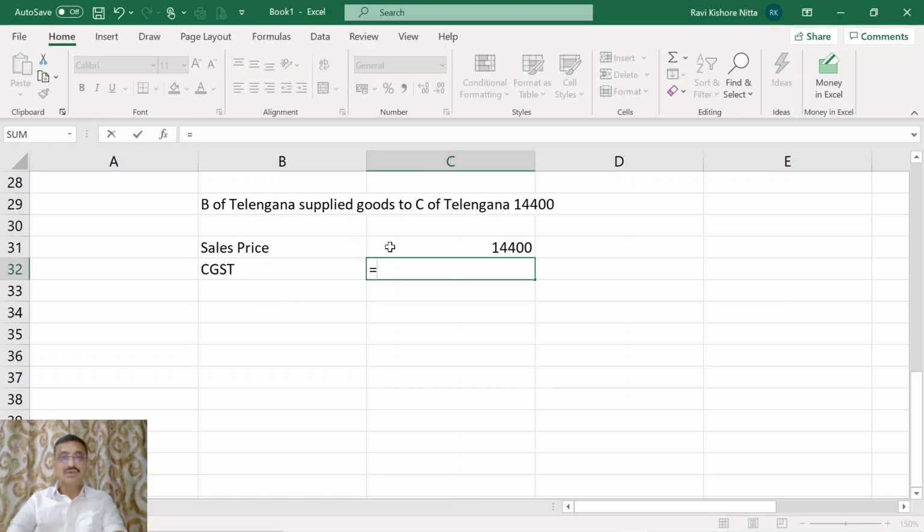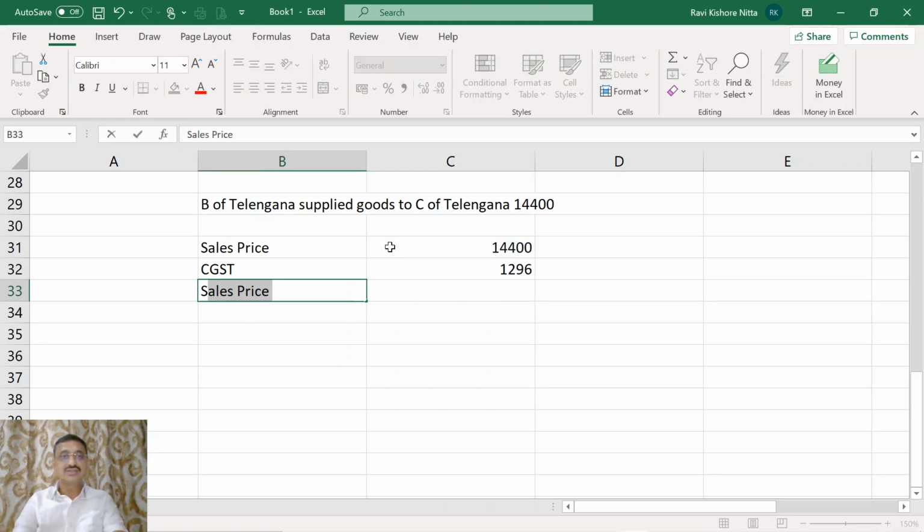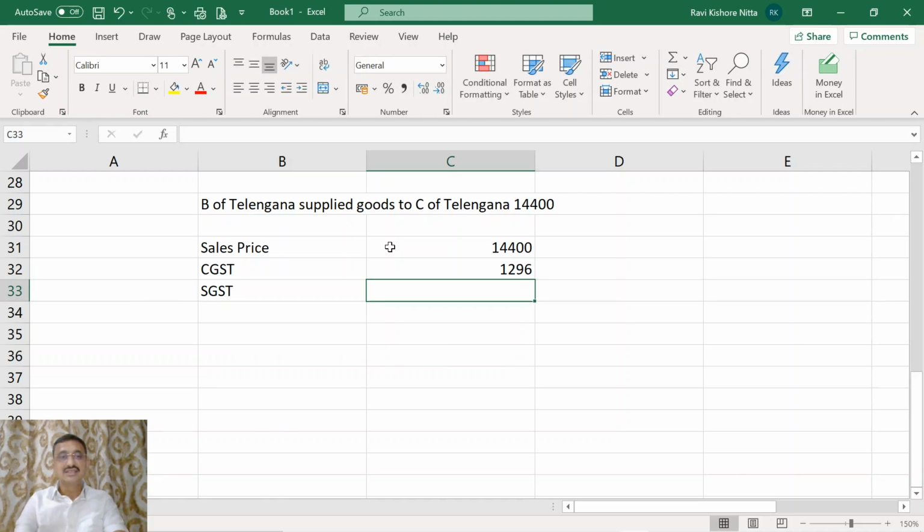So what is that amount? The supply price into 9 percent into 9 percent. It is 1296. Next, what is SGST? Here SGST means Telangana SGST. It is also 9 percent.